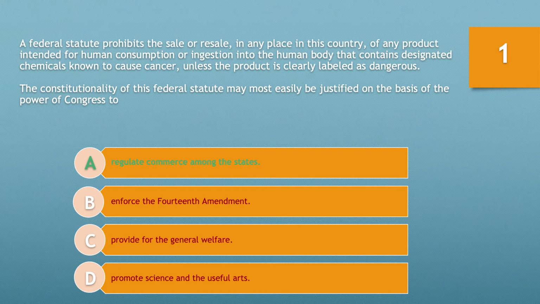Here, the sale or resale of the product in question is commercial activity. Even if the product sale or resale occurs solely intrastate, Congress can still regulate this commercial activity by requiring the product to be labeled as dangerous because the activity in aggregate substantially affects interstate commerce. As such, the constitutionality of this federal statute may most easily be justified on the basis of the power of Congress to regulate commerce among the states.